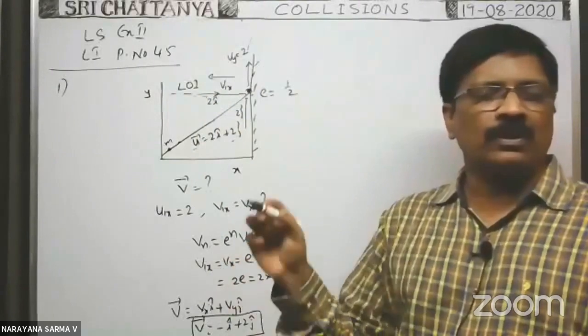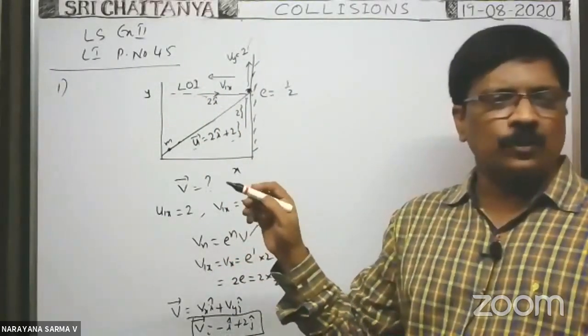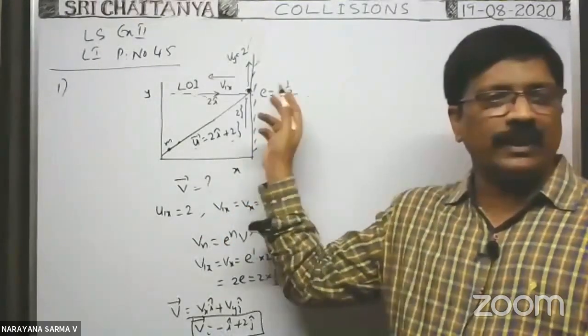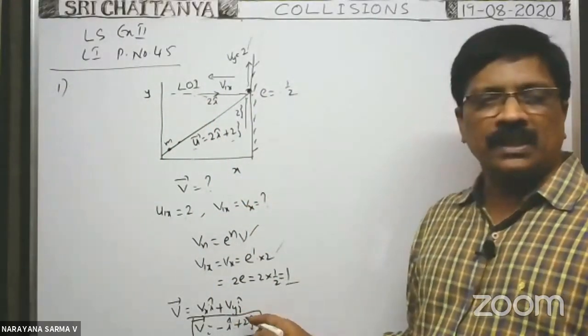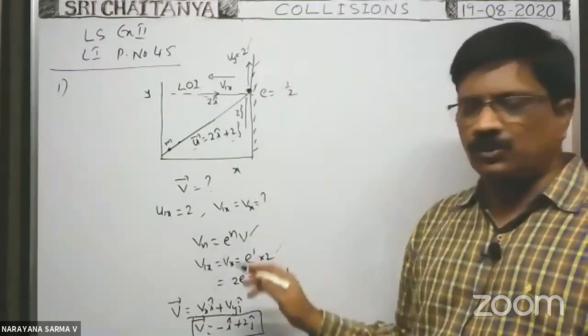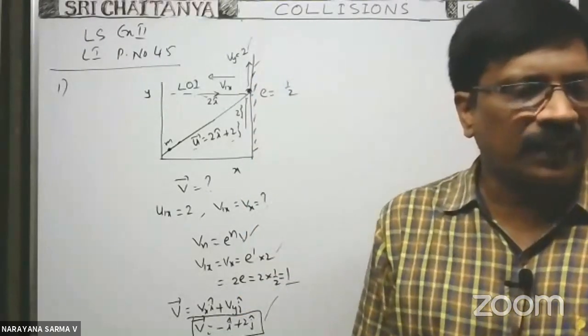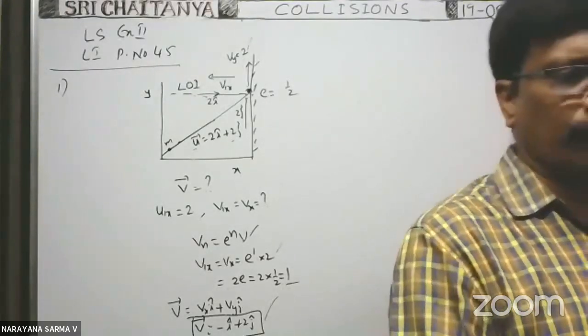Therefore, the velocity of the particle after collision is equal to the x component of velocity into i cap plus the y component of velocity into j cap. The x component of velocity is along the negative direction, that's why minus Vx, that is equal to 1 into i cap, plus Vy is along the positive y direction only, that is 2 into j cap. So this is the velocity vector of the particle after it makes collision.